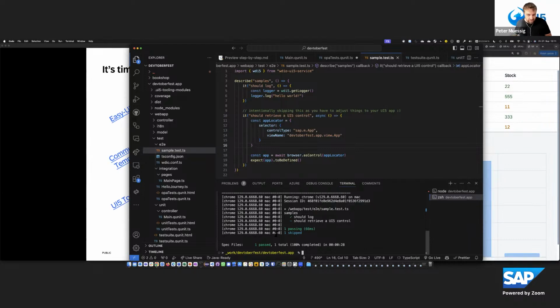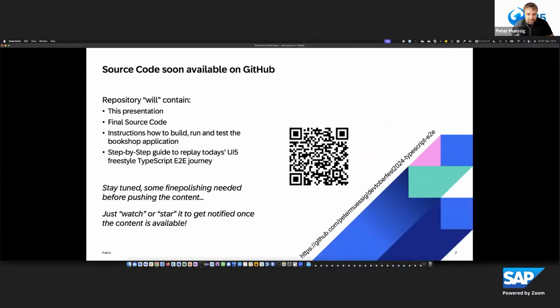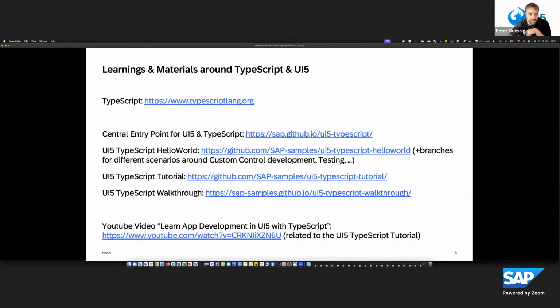And with that, I went quite through a complete journey. The source code will be available soon. You can bookmark this link to the GitHub repository. I will complete today over the afternoon the step-by-step guide so that you can really follow that completely from scratch. You can watch and star this repository to get some updates on that. There are also some links around learnings and materials. I'm quite sure this has already been shared in the chat.